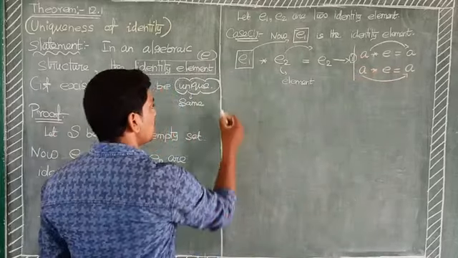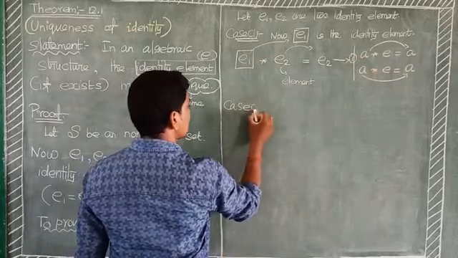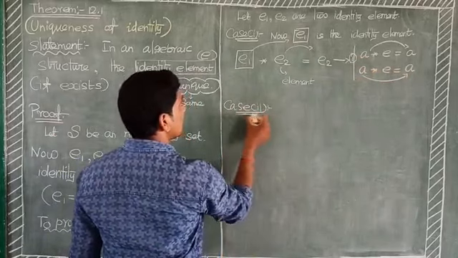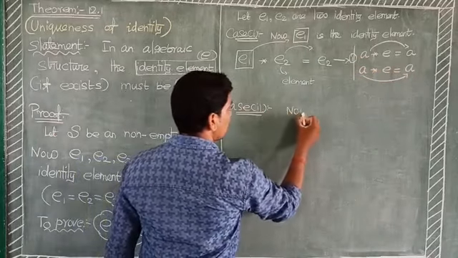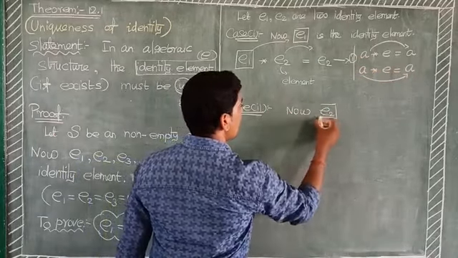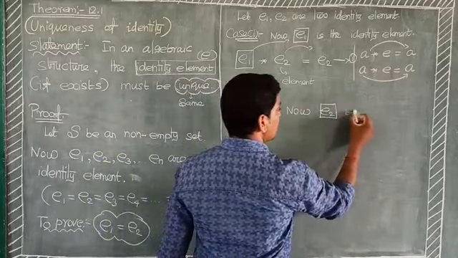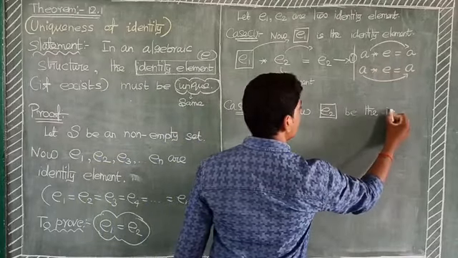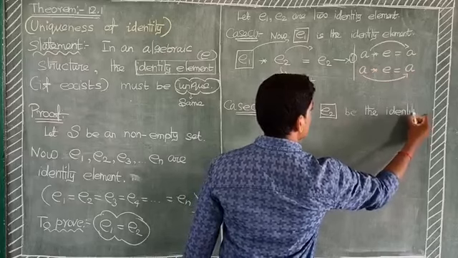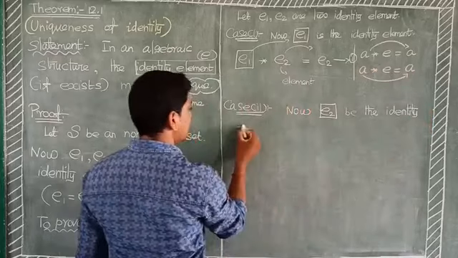Now case 2. Now E2 is the identity element.